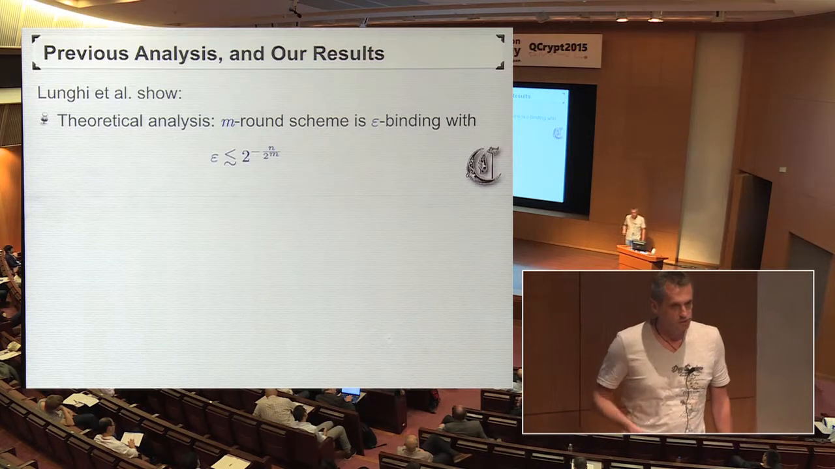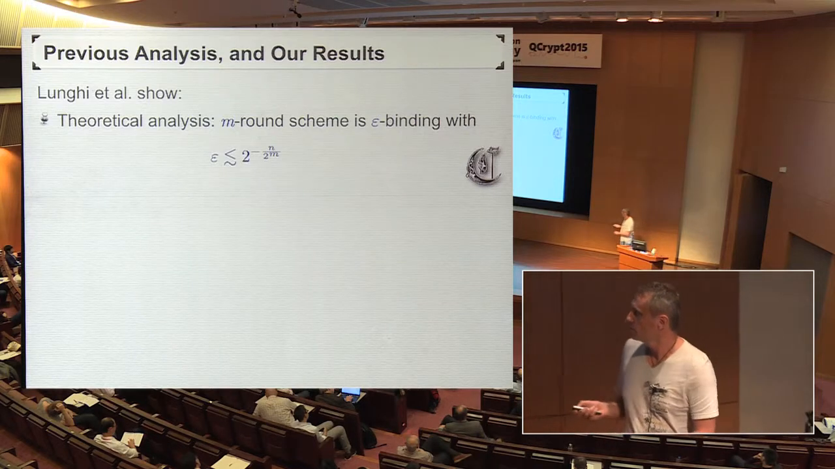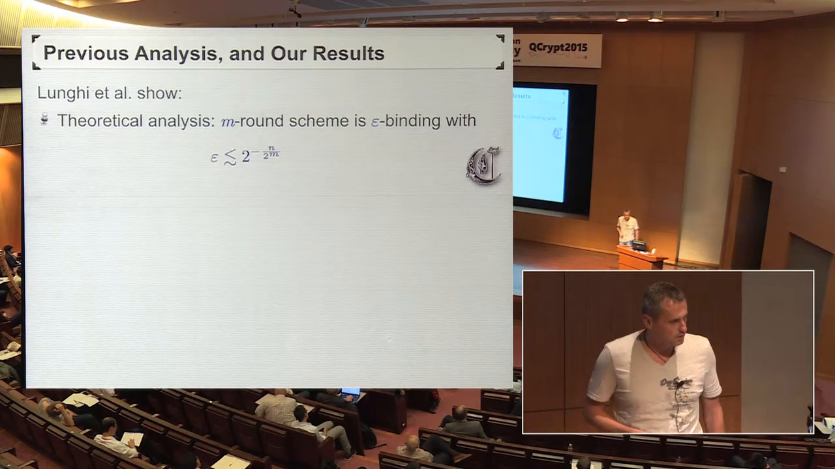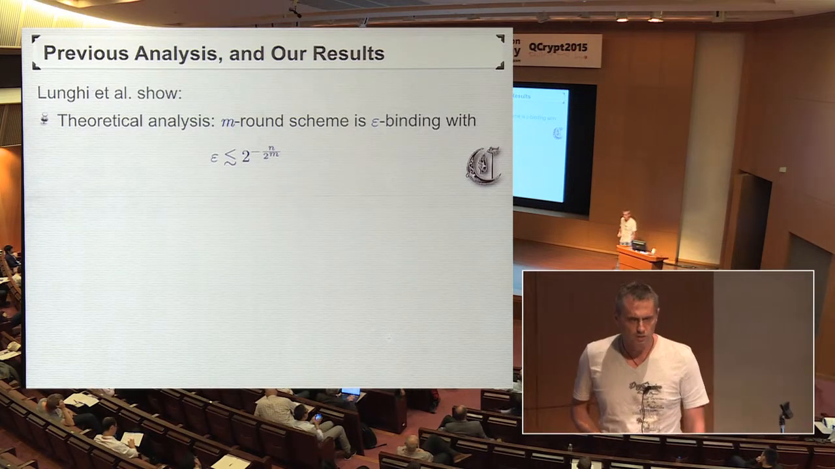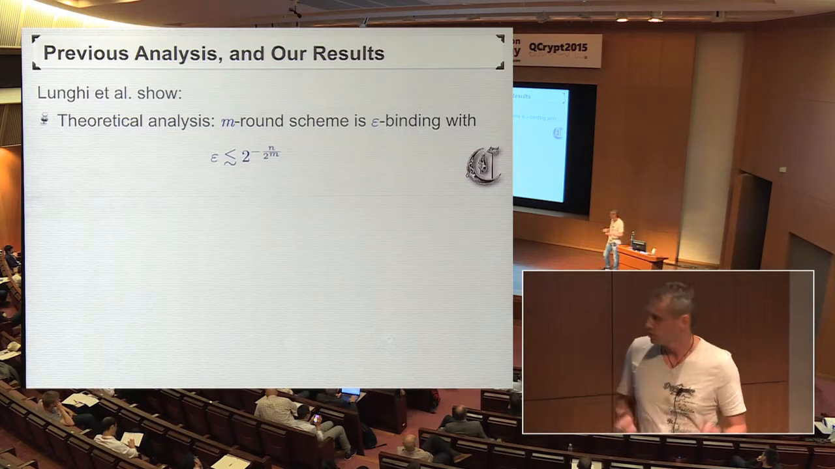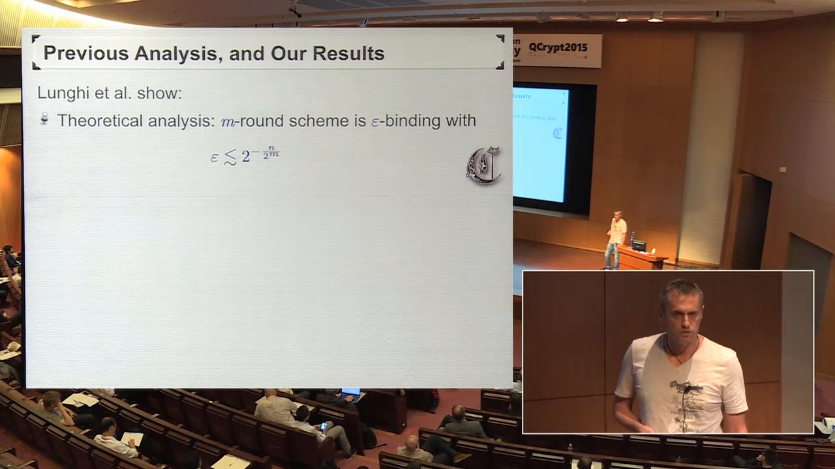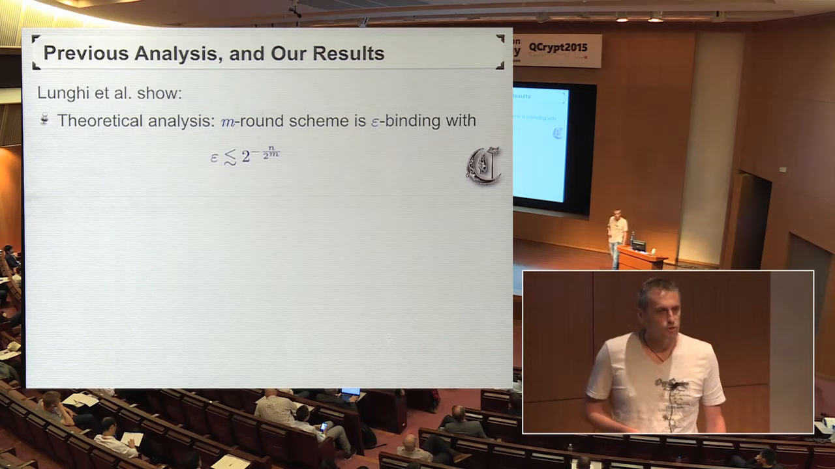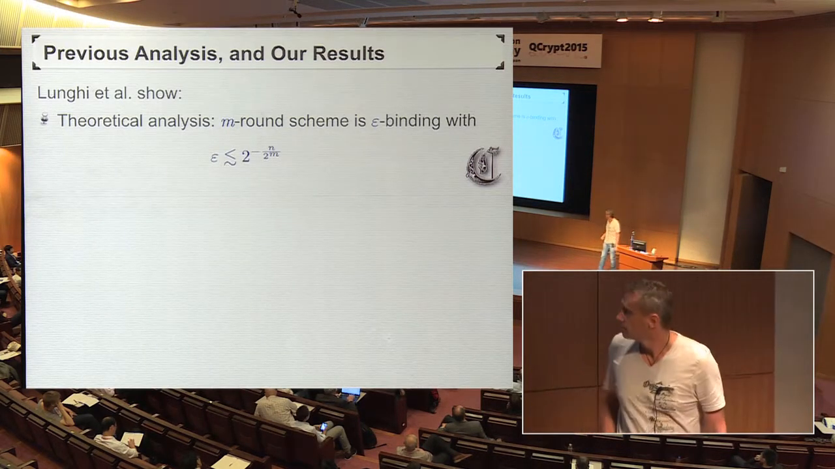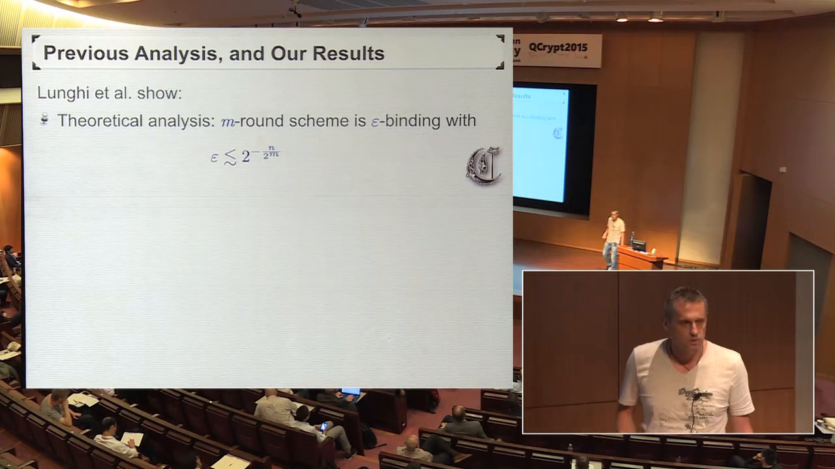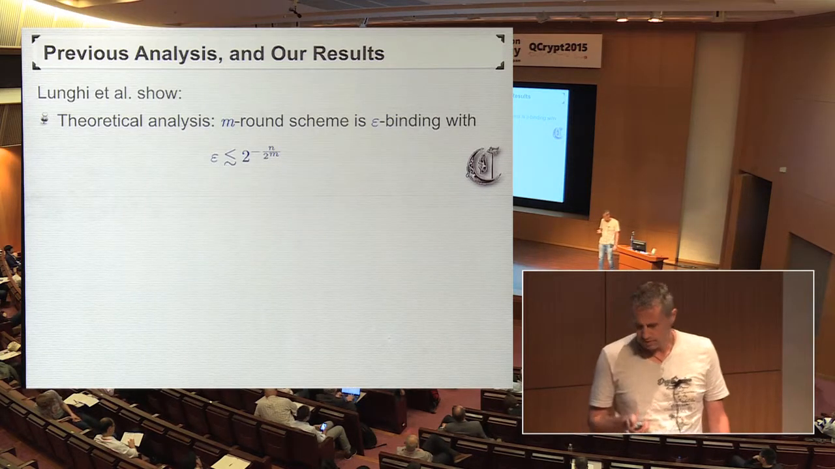Now, Lunge et al. did a rigorous analysis of that scheme and showed that indeed it is binding, where the error parameter is upper bounded by this term here. If you look at this term, you see that it behaves rather badly in terms of m. If m grows, this super quickly converges to 1, which means we have essentially no security. M is the number of rounds, and n is the length of the strings. So for reasonable parameters, you can only allow a rather small m here.